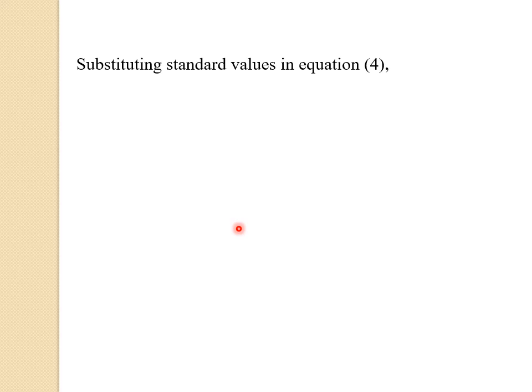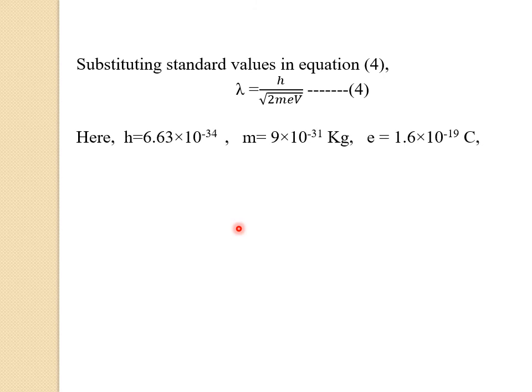Now let us substitute the standard values in equation number 4. So equation 4 is lambda equals h divided by the square root of 2meV. Here the h value is 6.63 into 10 raised to minus 34 joule second, the mass of the electron is 9 into 10 raised to minus 31 kg, and the charge on the electron is 1.6 into 10 raised to minus 19 coulomb.